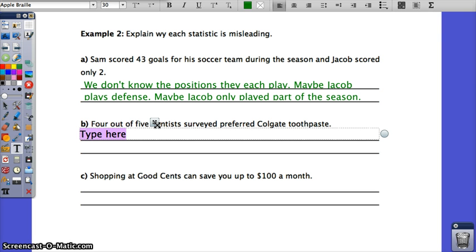Well, when I see that word preferred, they preferred Colgate over something else. Do we know what the other option was? That could be how this statistic is misleading. We do not know what Colgate is being compared to.